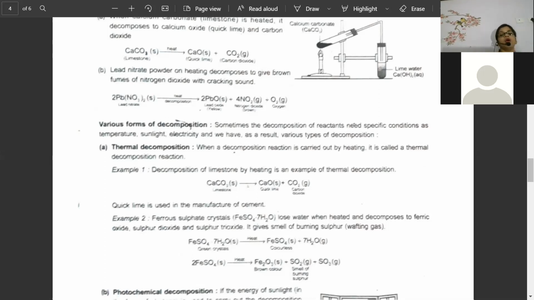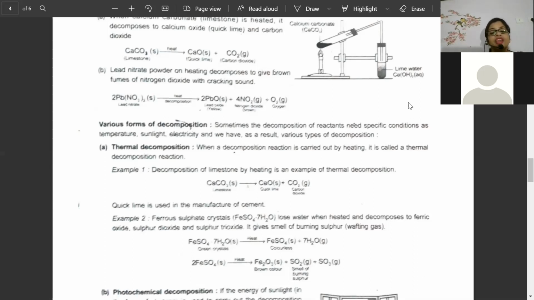Manufacturing of cement. One more example, but I want you all to remember at least one example. Thermal decomposition, one example. Electrical, one example. Light, one example. Okay, and the calcium carbonate example is very easy. Renu, Kritika, all are correct only. It is very easy, better. That's why I'm going through that.